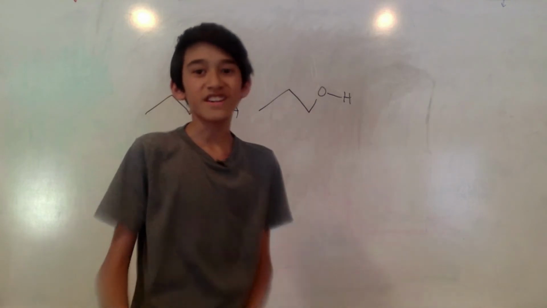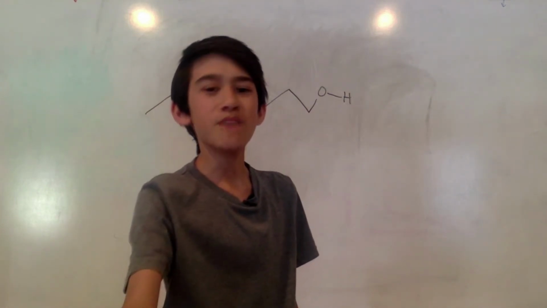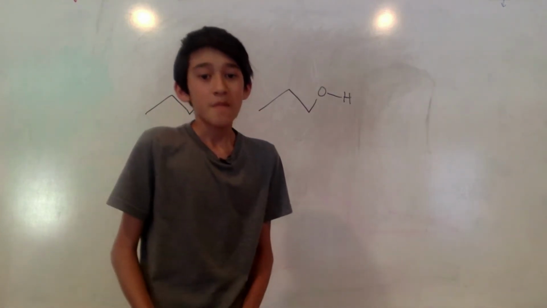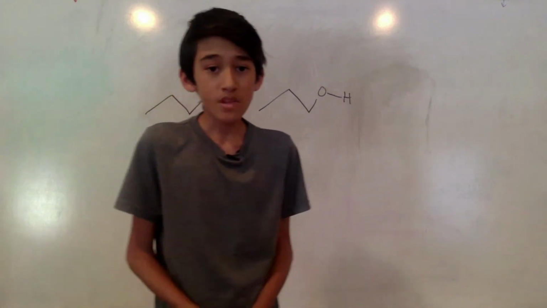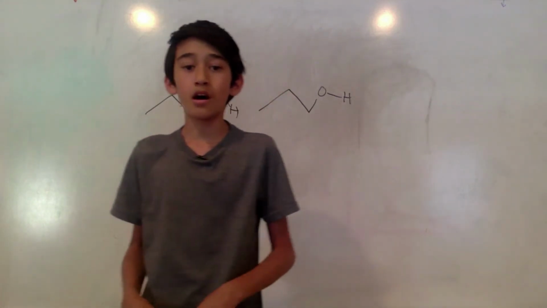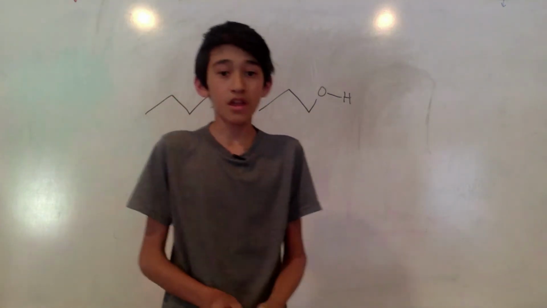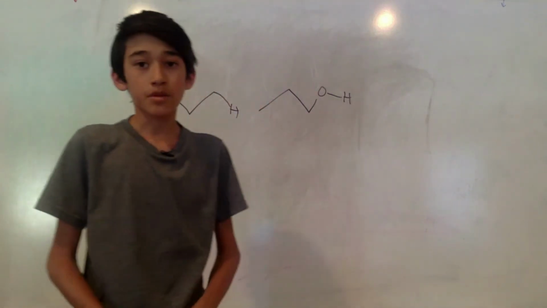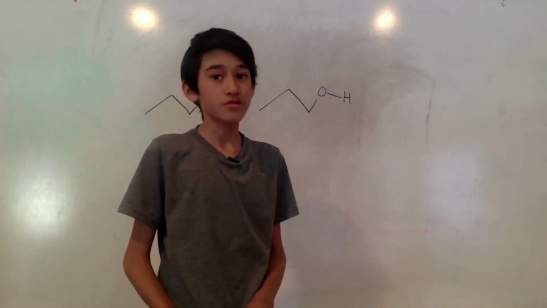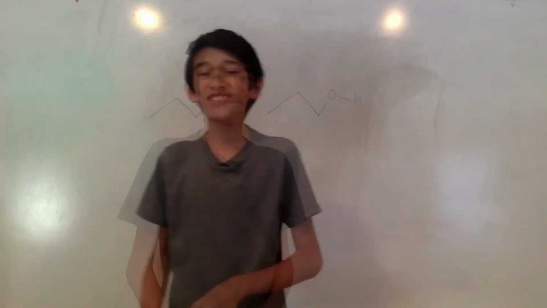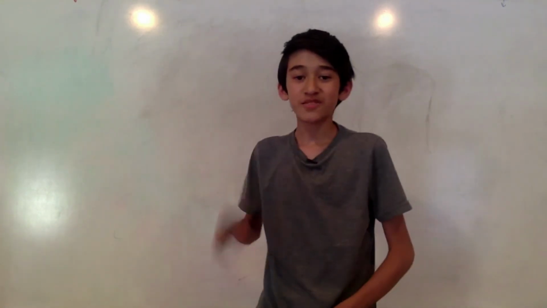So electronegativity is the main effector. So the proton on the oxygen would be more acidic than the proton on the carbon because oxygen has a higher electronegativity than carbon. And the second factor that we're going to be looking at is resonance.